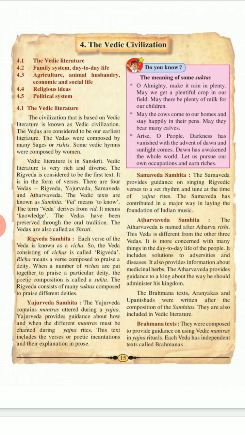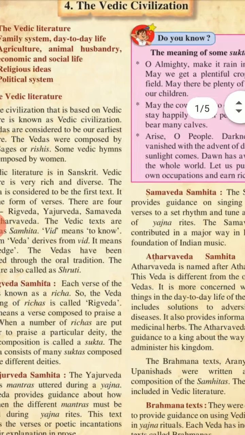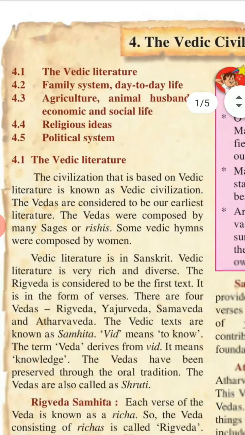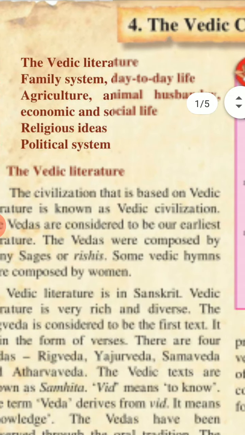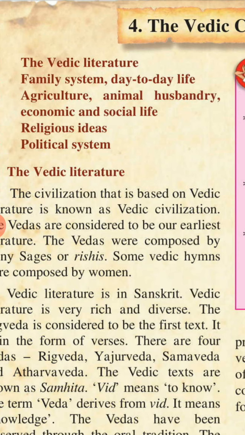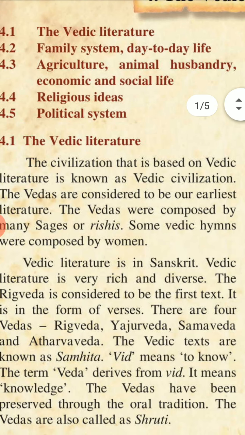We are going to learn history chapter 4, the Vedic Civilization. In this chapter, we are going to focus on the Vedic literature, family system, day-to-day life, agriculture, animal husbandry, economic and social life, religious ideas, and political system.